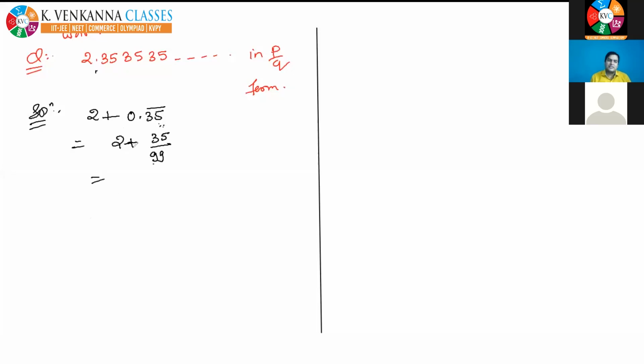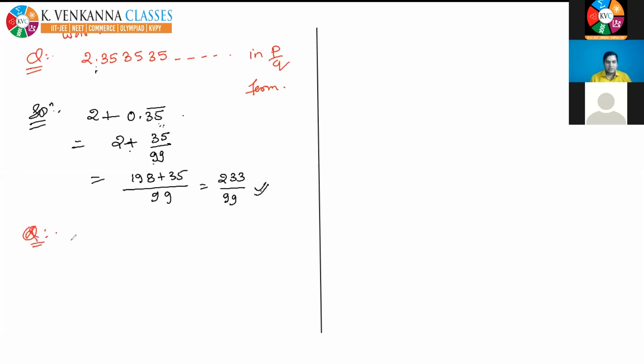And now you can solve. It is 99 into 2, 198, plus 35, divided by 99. So it is 233 divided by 99. That is the correct answer. Yes. Have you understood this or not? Please tell. Is it clear or not? I had written the 2. Yes, Santosh, you had given me the answer 235 by 99. I think now it's clear. The correct answer is 233 by 99. Clear? Okay. So next question.